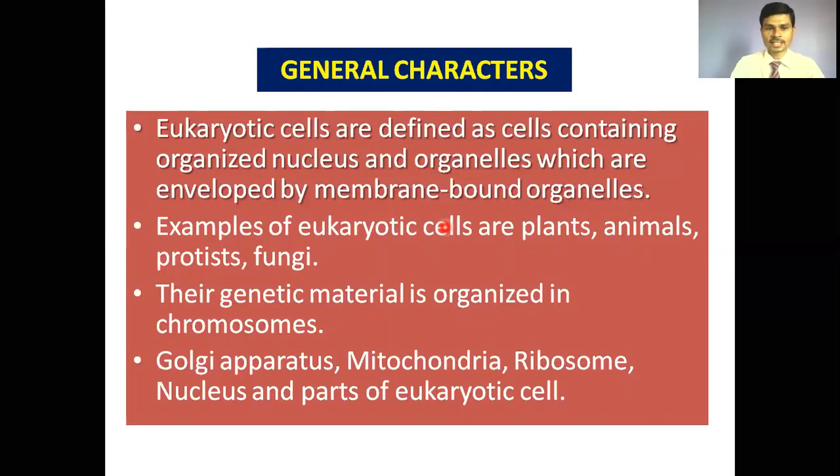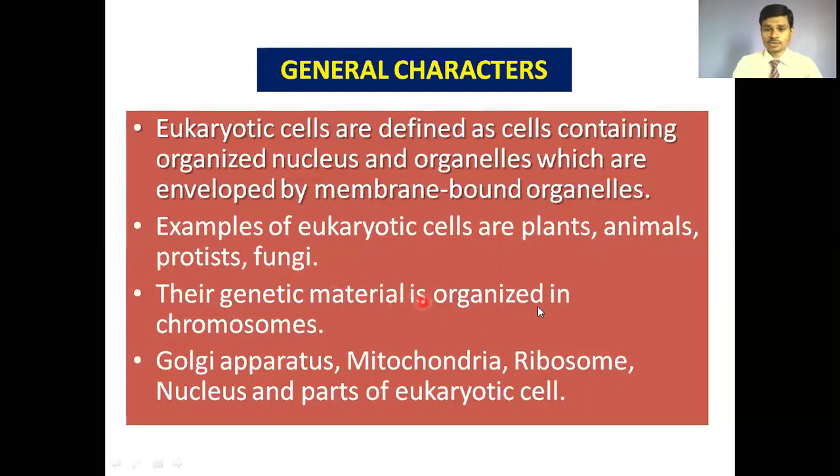A few general characters. Eukaryotic cells are defined as the cells which contain a well-organized nucleus and cell organelles which are enveloped by specific membranes. That means there are two criteria as far as eukaryotic cells are concerned. The first criterion is the presence of a true nucleus. The second criterion is the presence of membrane-bound cell organelles. Examples of eukaryotic cells are plants, animal cells, protists, and fungi.